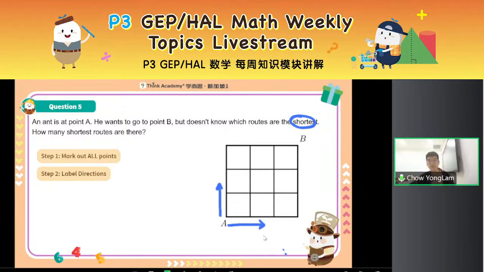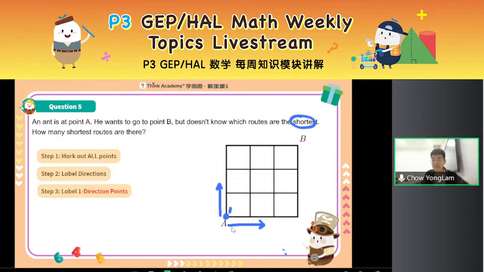Right, while I go through all the questions, can you also try out and see if you can get the answer before me? Some of you already got the answer. Very good. Okay, so what point should teacher Yong Lam label first? Start from the starting point and find all the one direction points, right? So this is the starting point. There's 1 way to reach it.